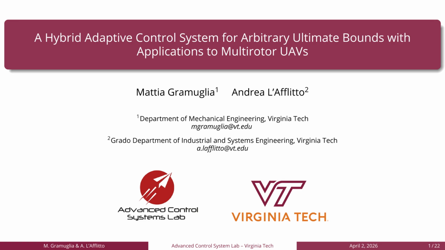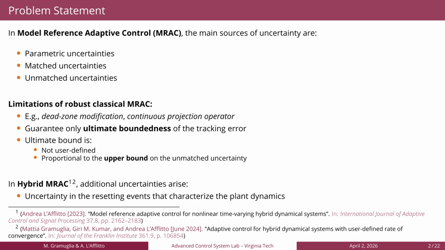Hello, everyone. Today we'll talk about the main results found in the paper titled A Hybrid Adaptive Control System for Arbitrary Ultimate Bounds with Applications to Multirotor UAVs. So, in the classical model reference adaptive control framework, the main sources of uncertainties that are considered are parametric uncertainties,